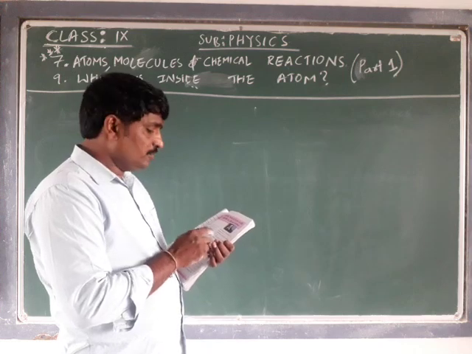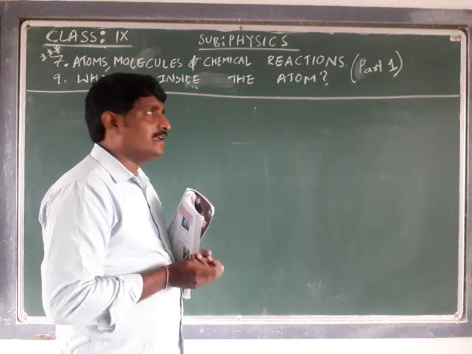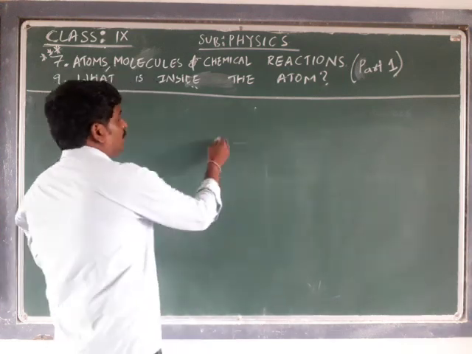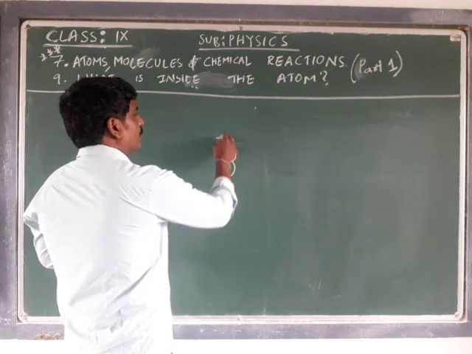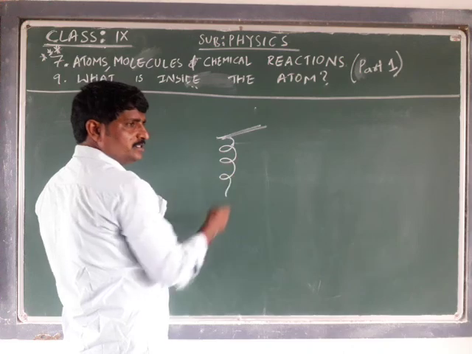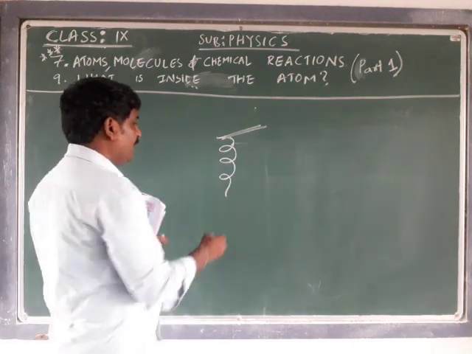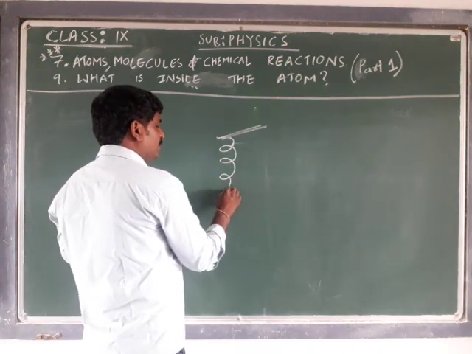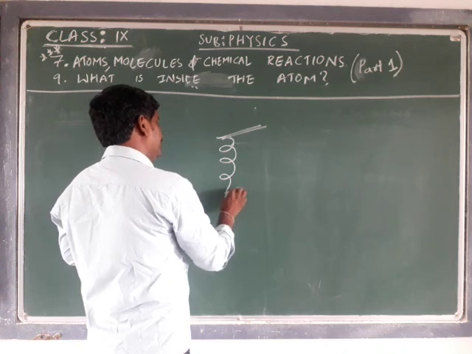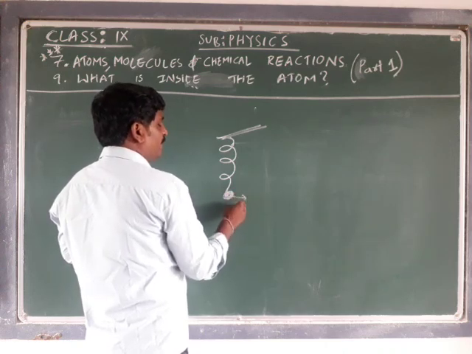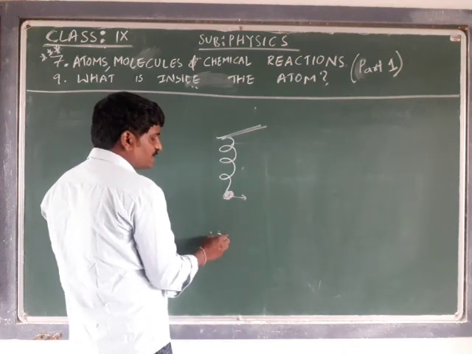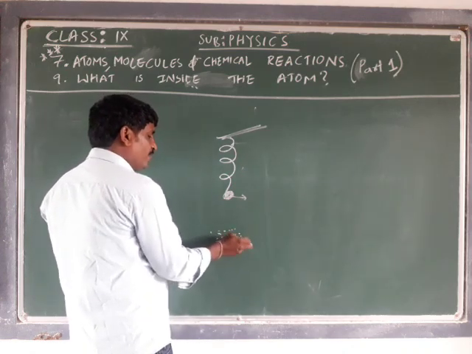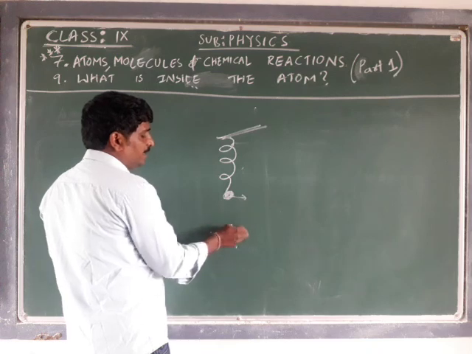What happens to the magnesium on burning in the air? If I take a magnesium strip, which is in a solid form, and burn it by introducing it to this flame, it is going to give ash. The white color ash will be formed at the end.